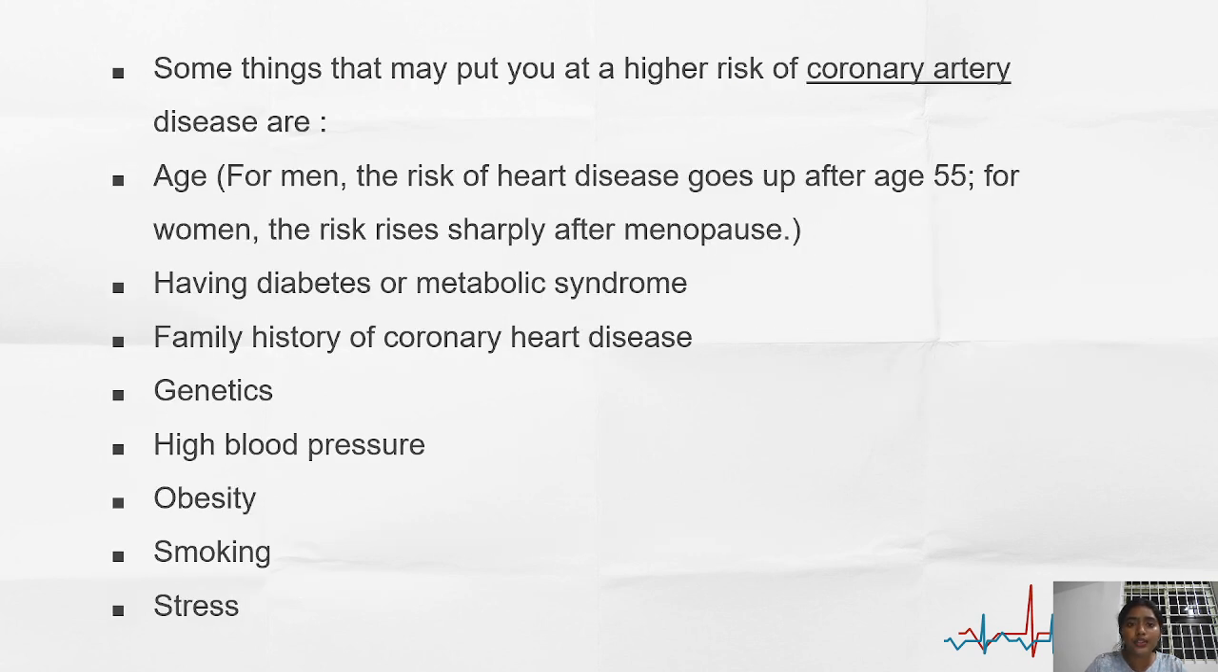Some things that put you at higher risk of coronary artery disease are age. For men, the risk of heart disease goes up after the age of 45, and for women, the risk rises after menopause. Having diabetes or metabolic syndrome. Even a family history of coronary disease can also cause coronary artery disease. Genetics, high blood pressure, obesity, smoking, and stress. These are all the things which may cause coronary artery disease.